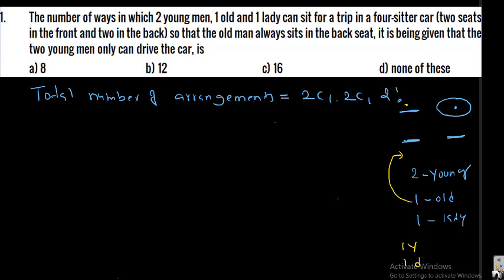That is 2 into 2 into 2, which is equal to 8 ways. So we can accommodate them in 8 ways. I hope you people understood.